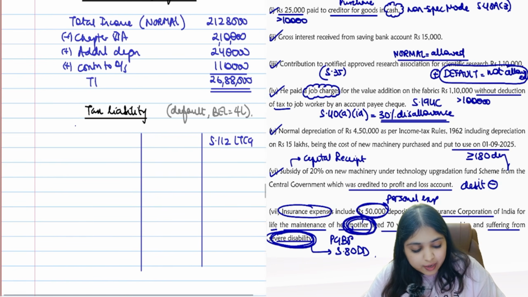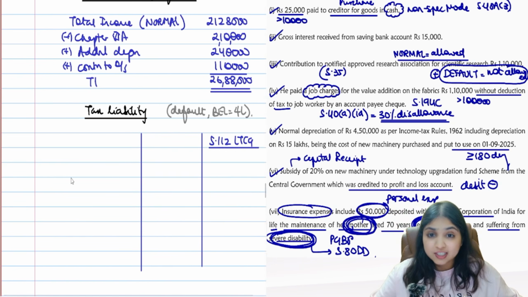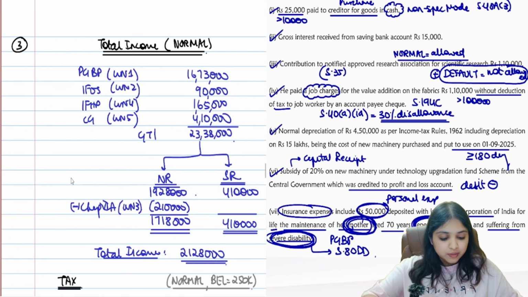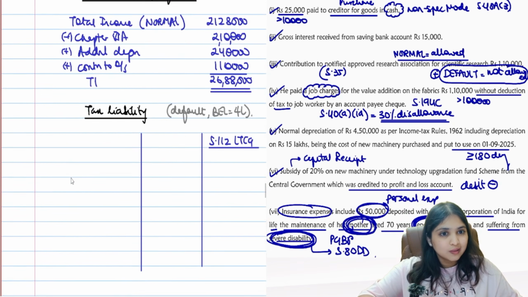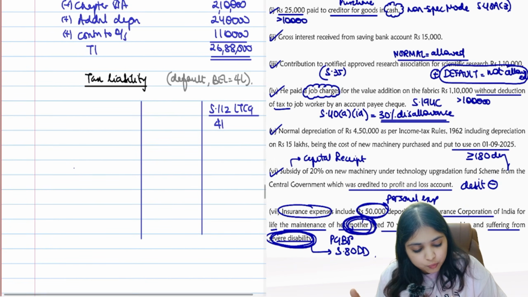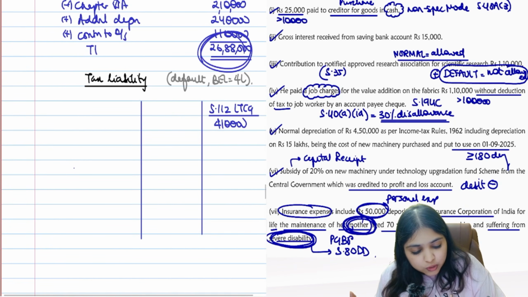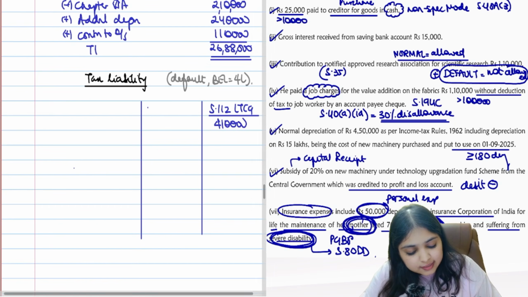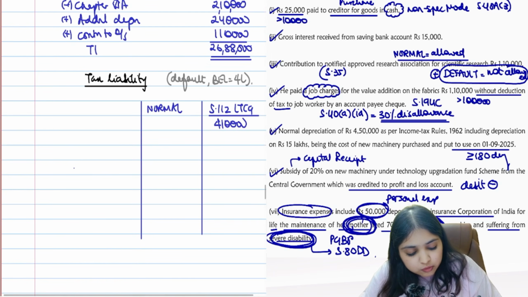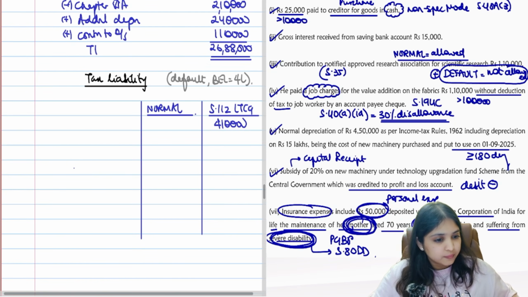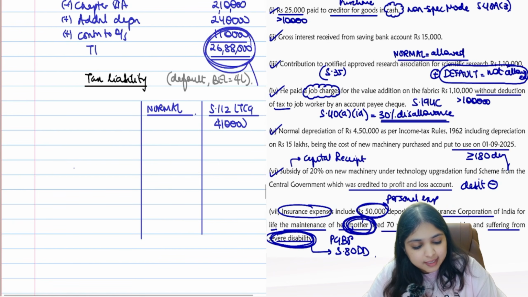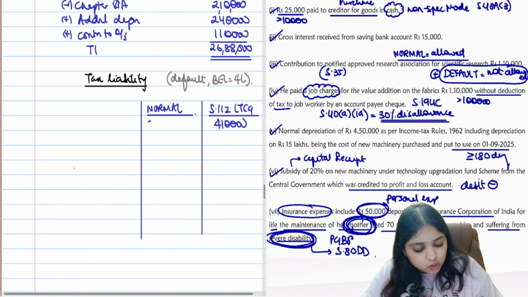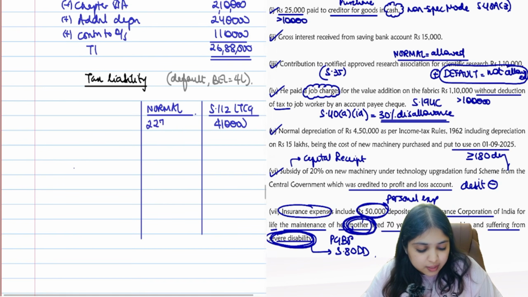We have 112 LTCG. How much is 112 LTCG? That stays the same only. 112 LTCG is 4,10,000, right? That stays the same only. So inside this total income, I'm having 112 LTCG of 4,10,000. So what's your normal income then? 26,88,000 minus 4,10,000. Your normal income will be 22,78,000.